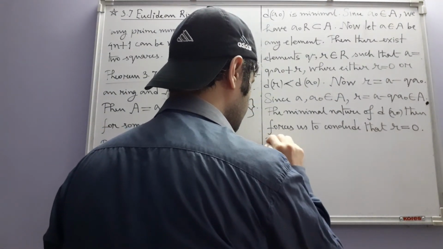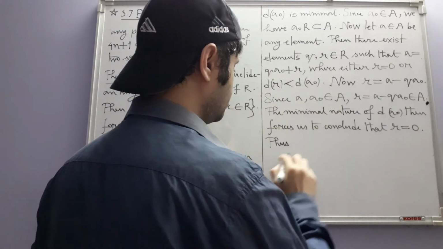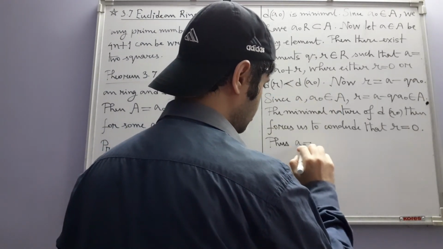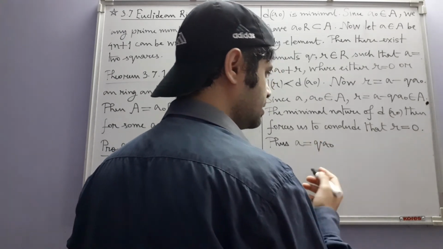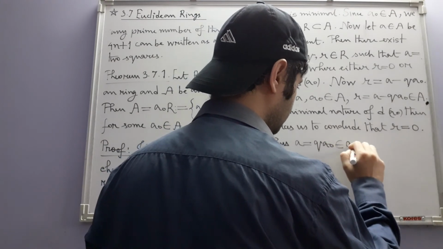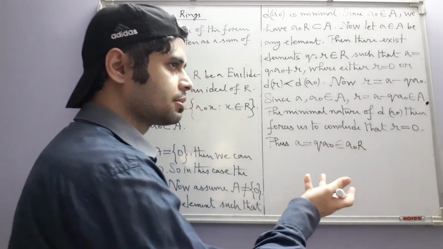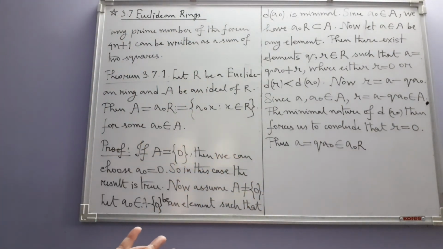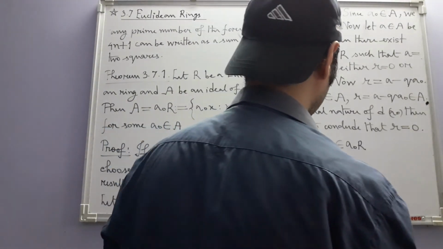Thus, now if R is 0, what do we get? A is equal to Q A naught. And Q A naught is a multiple of A naught. So this belongs to A naught R. Actually it belongs to R A naught, but since we are in an integral domain which by definition is a commutative ring, the order does not matter,